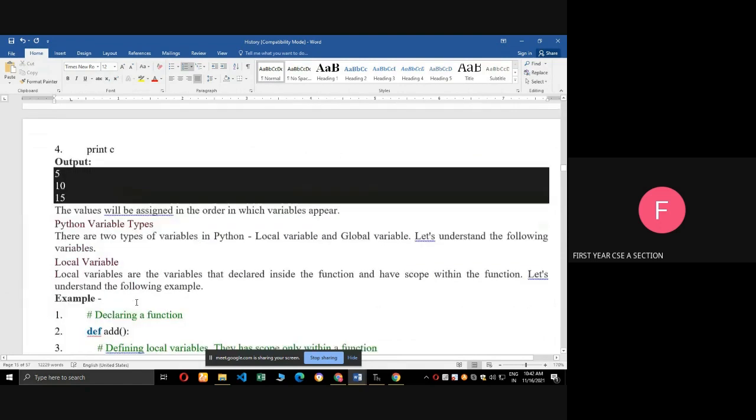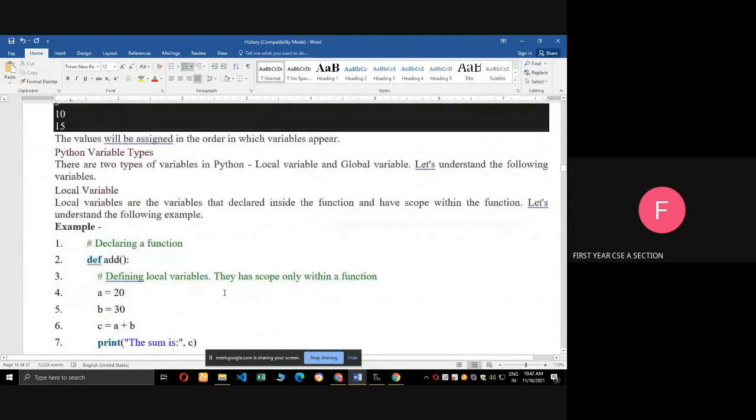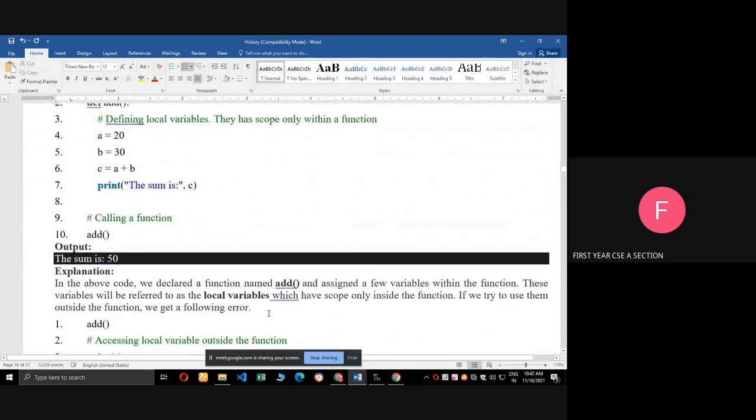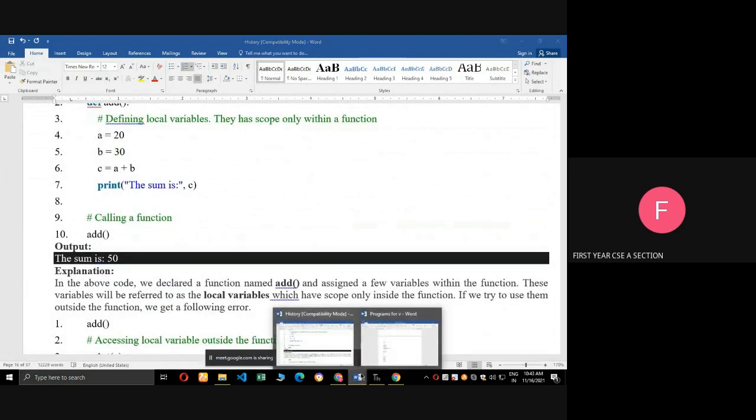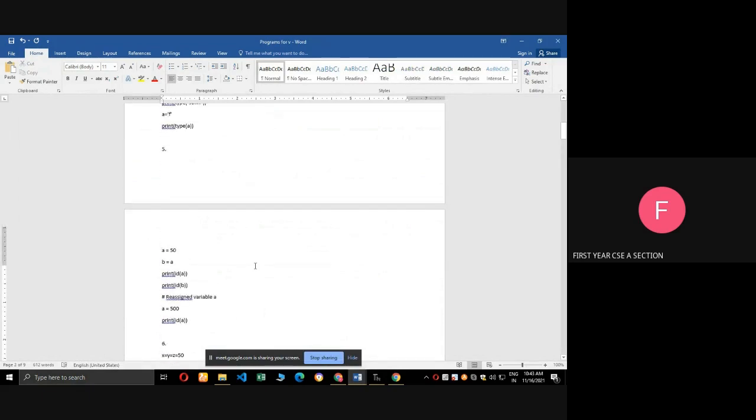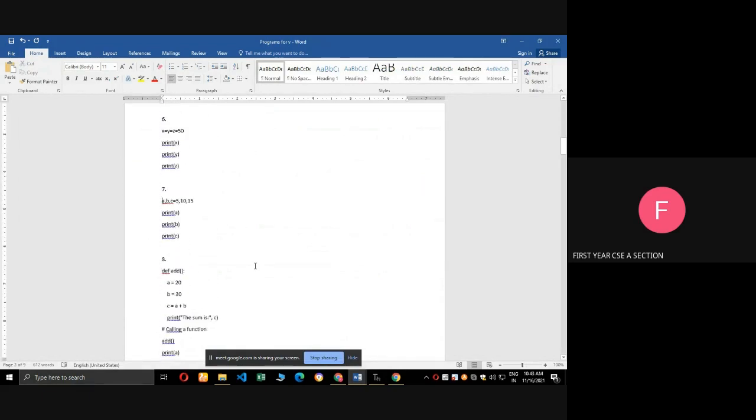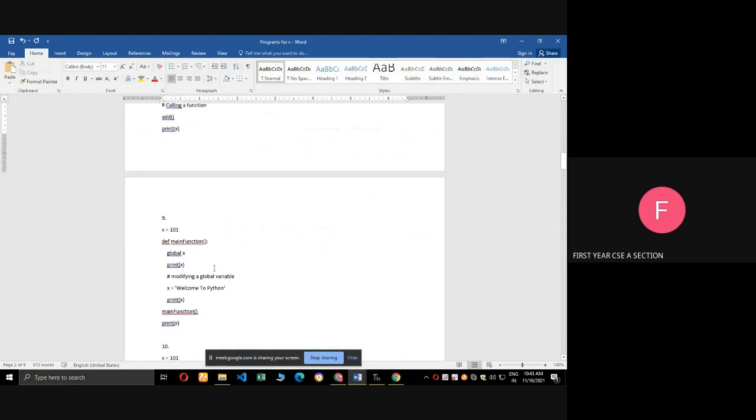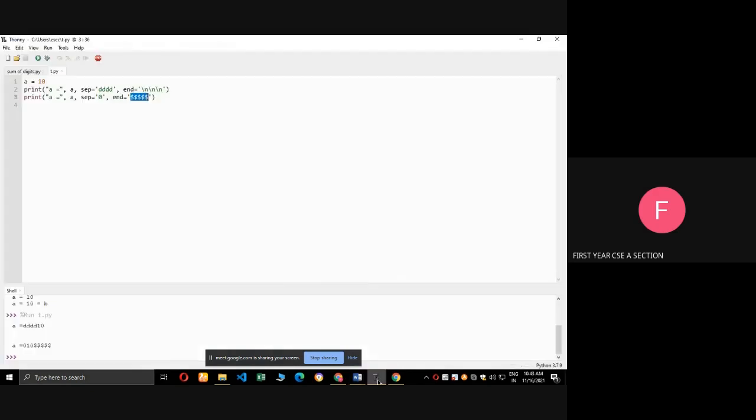Okay, see. Next, local variable and global variable. In our Python program, there are two types of variables: local variable and global variable. The scope of the local variable is within a function, but the scope of the global variable is the entire program. So we will see an example program.